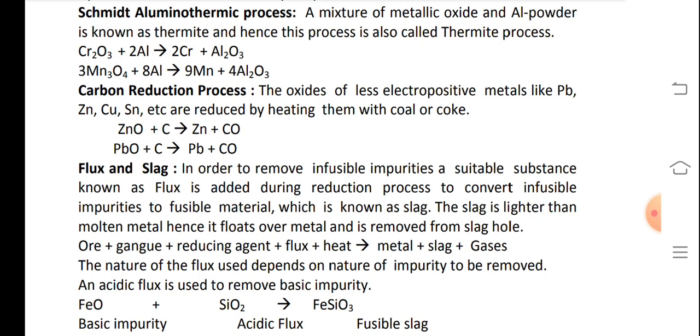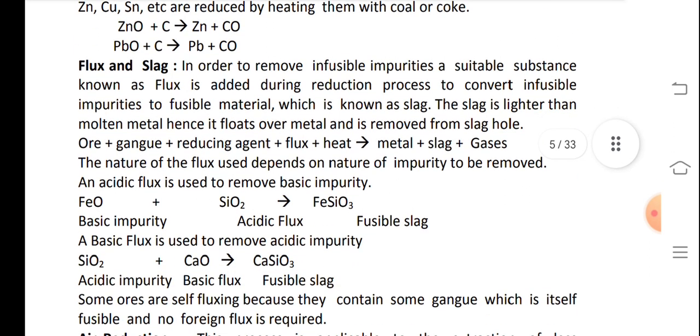Flux and slag. In order to remove infusible impurities, a suitable substance known as flux is added during the reduction process to convert infusible impurities to fusible material, which is known as slag. The slag is lighter than molten metal, hence it floats over the metal and is removed from the slag hole. Ore plus gangue plus reducing agent plus flux plus heat gives metal plus slag plus gases. The nature of the flux used depends on the nature of the impurities to be removed.